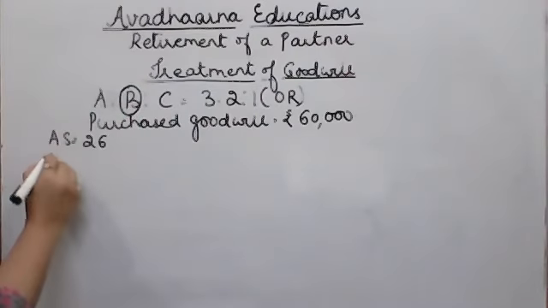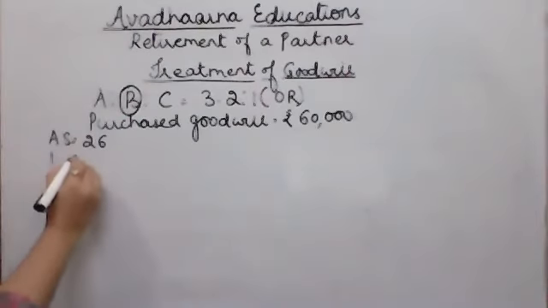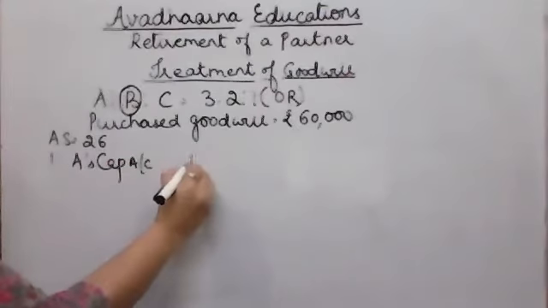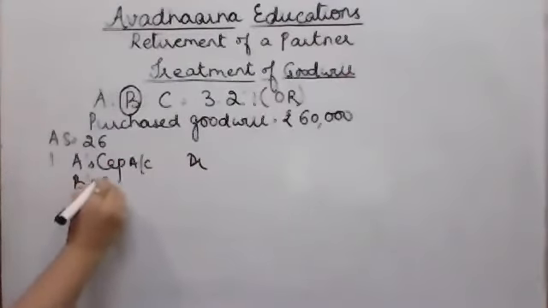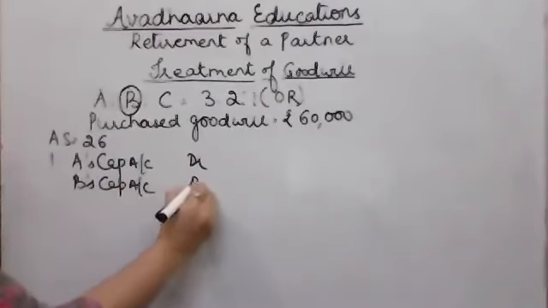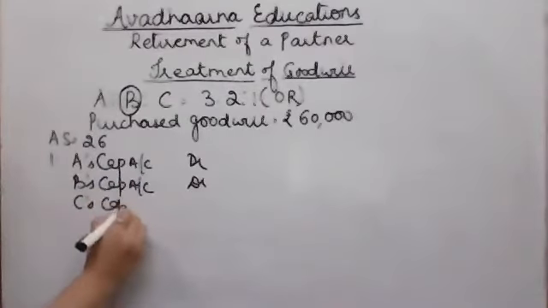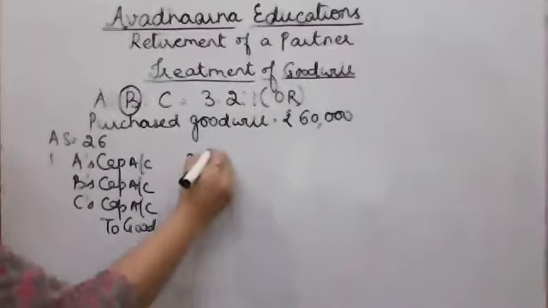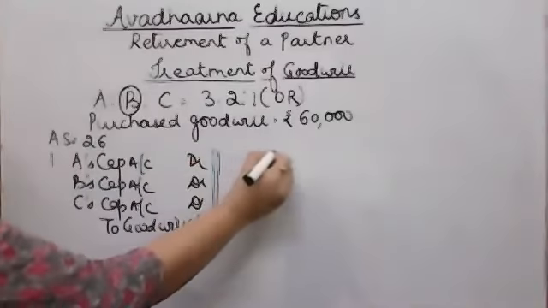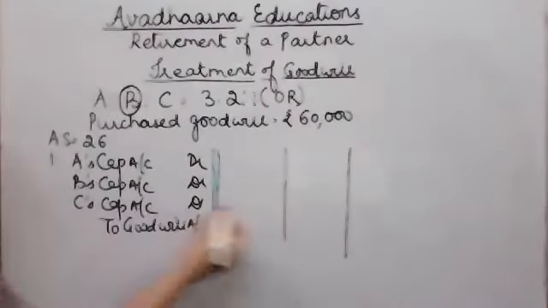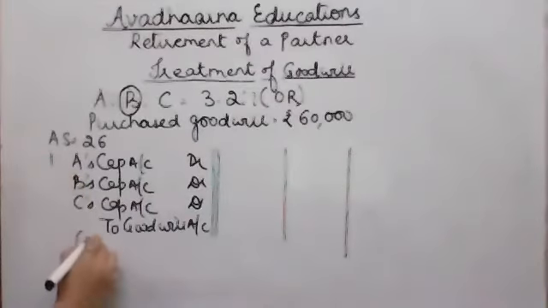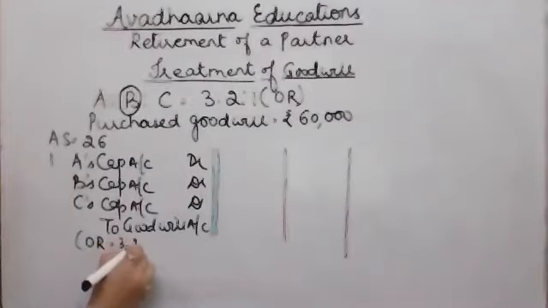So the first entry which we are going to pass in our books of account will be A's capital account debited, B's capital account debited, C's capital account debited, to goodwill account, and this entry we are going to pass to write off the purchase goodwill from our books of account, that is from the asset side of our balance sheet, and this is to be written off in the old profit sharing ratio, that is 3:2:1.